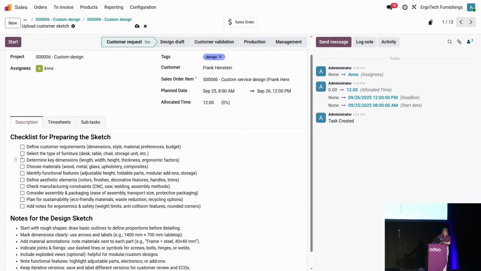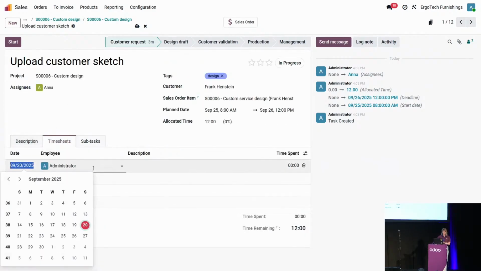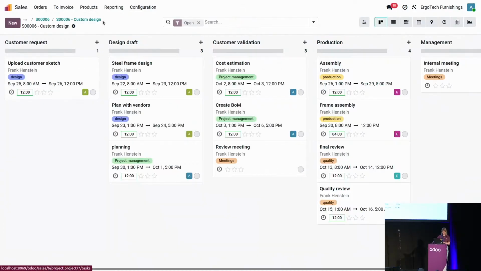And let's say that she has already performed a few of them, and she also notified me that she has already performed 5 hours of work on this one. Okay, we are good to go. If I now go back into the Kanban overview, what we can see also is that the time has changed. So we had previously 12 hours, now there is only 7 left. So it's also kind of like a guidance for us.